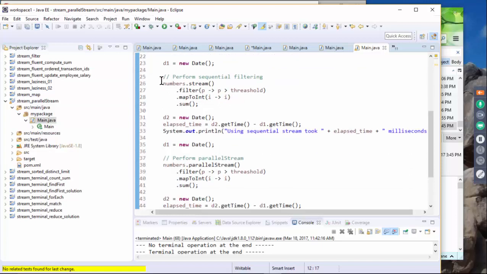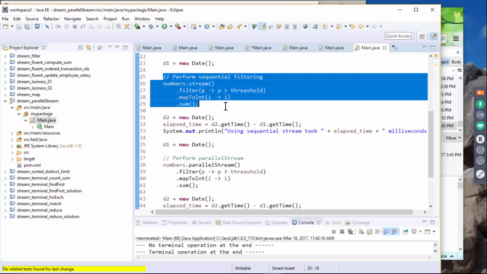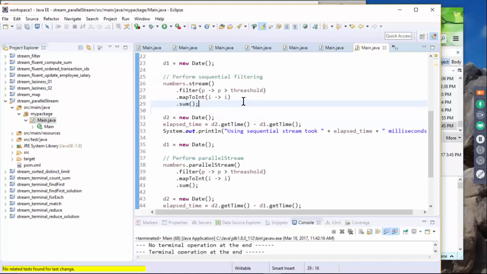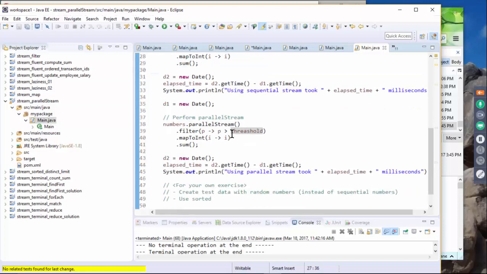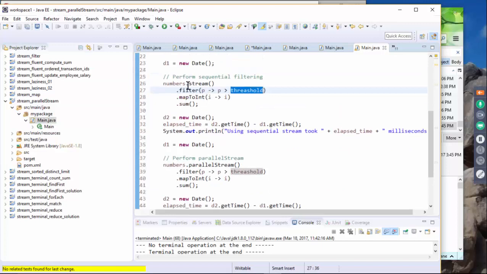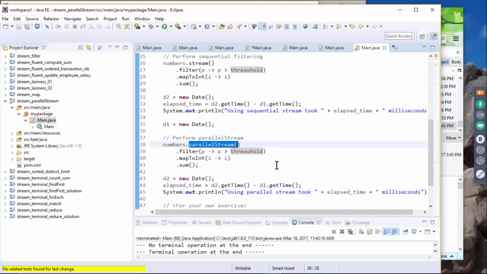Basically this is using sequential filtering. We perform a filter operation, whether the number is greater than a threshold or not, then mapToInt, and then we create a sum. And this is the parallel. So here we are using serial stream and parallel stream, and we just measure the duration. Okay, so let's run this code.